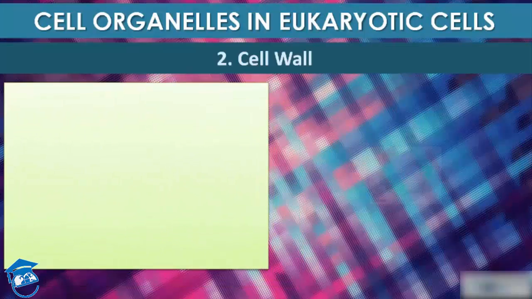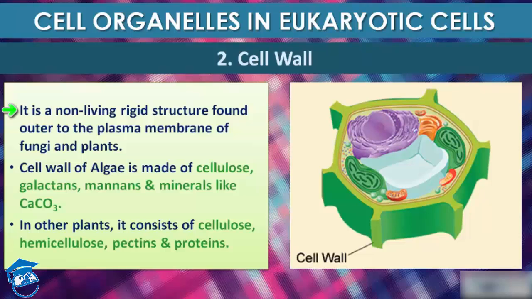Then comes cell wall, students. Cell wall is a non-living rigid structure which is found outer to the plasma membrane of fungi and plants. Cell wall of algae is made up of cellulose, galactans, mannans and minerals like CaCO3. See, this is cell wall. In other plants it consists of cellulose, hemicellulose, pectin and proteins.